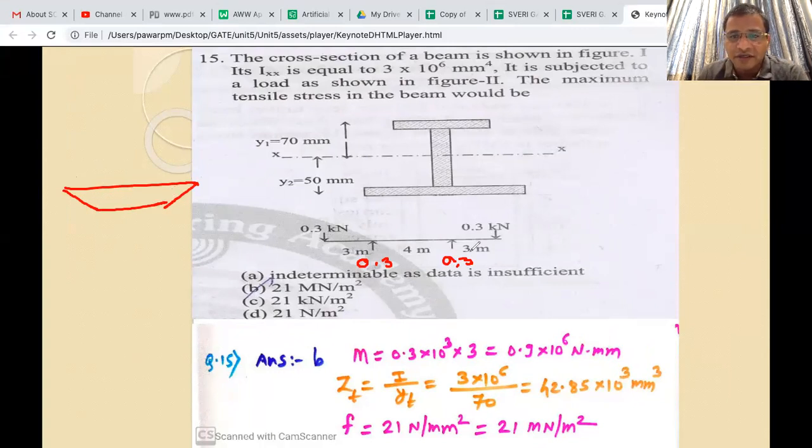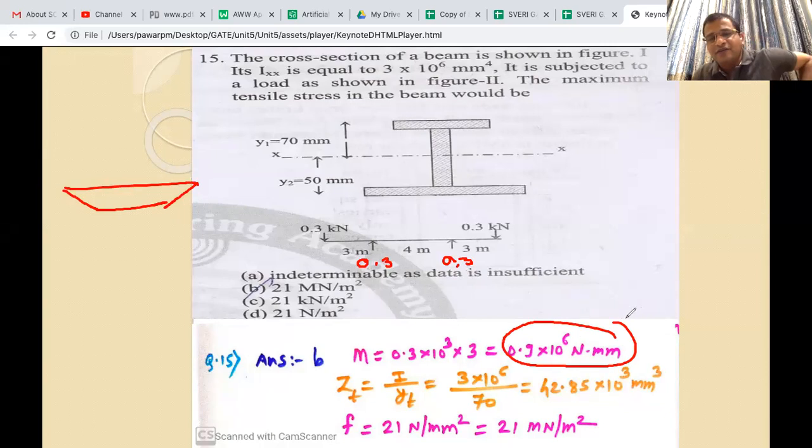So 0.9 kilonewton meter is getting converted into 0.9 into 10 raised to 6 Newton mm. Once you know the M value, you can calculate sigma t. Now you see which side it will have tension. You have to be very careful.